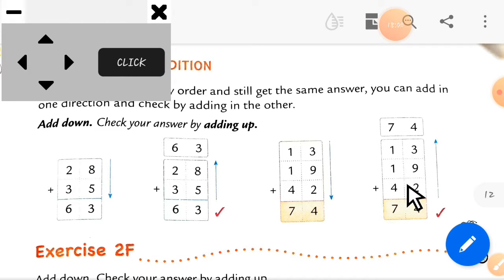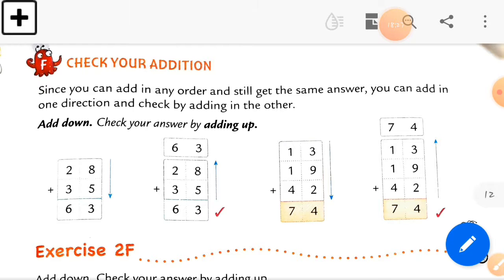Now the tens column will start with the number 4. Now 4 plus 1 plus 1. So we get the answer 6 and add one number to it. So 6 plus 1 is equal to 7. So you can see here we get the same answer on both sides. Upward we also get 74, and in the downward we also get the number 74. So I hope your doubt is clear.